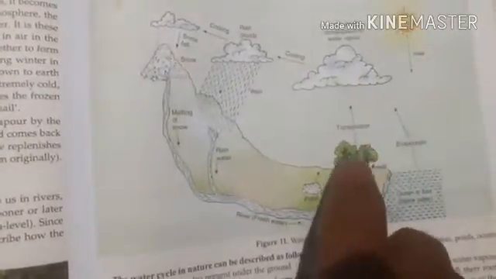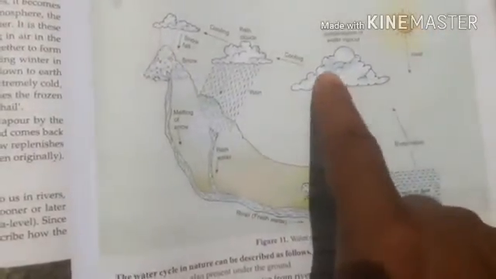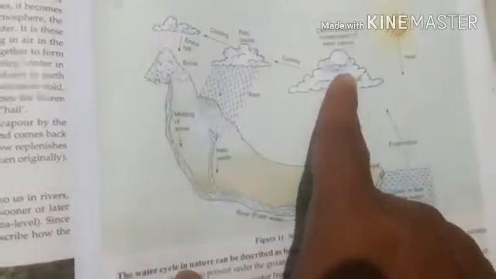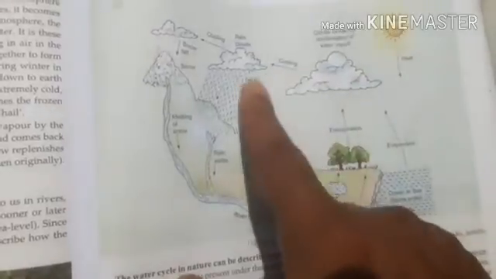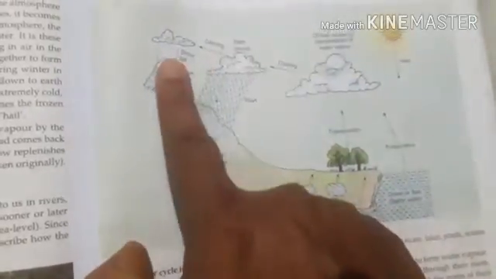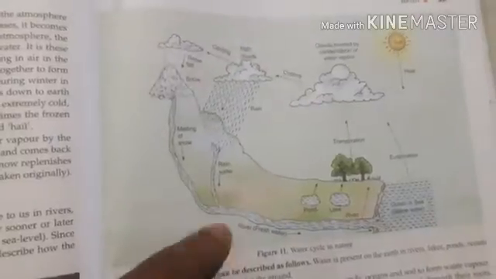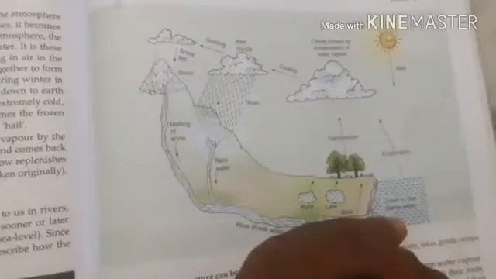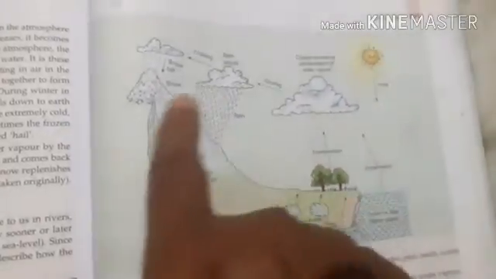Through evaporation and transpiration, the water moves up and forms the cloud. When the cloud becomes cool, that means condensation of cloud. When condensation of cloud occurs, it gives us rain. If it becomes more cool, it is what we call precipitation. It gives snow. Whatever rainwater falls on the surface, a little amount will enter into the groundwater, and the remaining water will enter into the ocean. So evaporation, condensation, precipitation, the water cycle goes on, right?